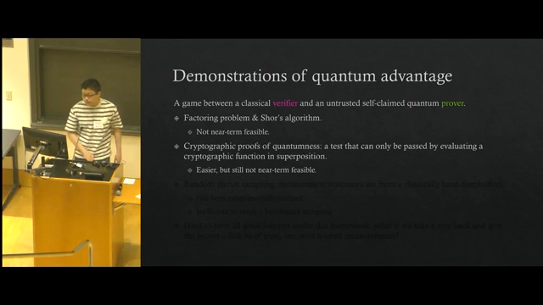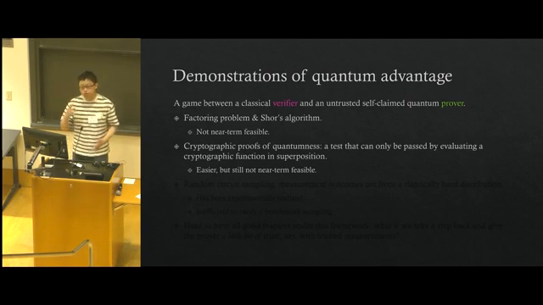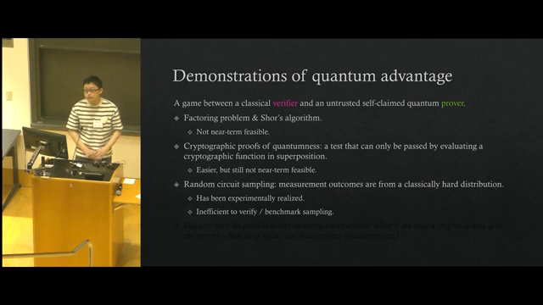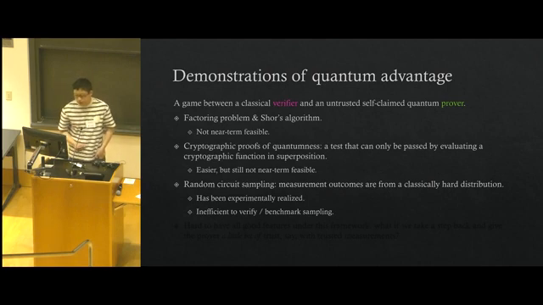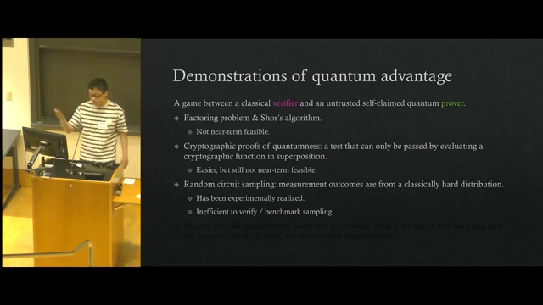quantum devices. There are some other ideas, like the cryptographic proof of quantumness, which is basically a test that can only be passed by evaluating a cryptographic function in superposition. This is easier to implement than Shor's algorithm, but unfortunately still not very near-term feasible. The third idea is very popular. It's based on random circuit sampling. Basically, the measurement outcomes from some random circuit samplings are from a classically hard distribution. This idea has been experimentally realized, so we know it's much easier than the first two.